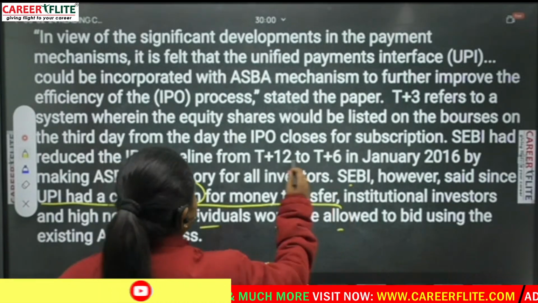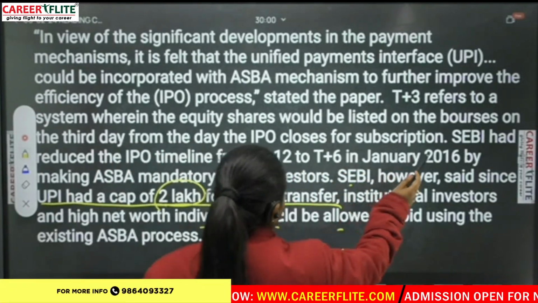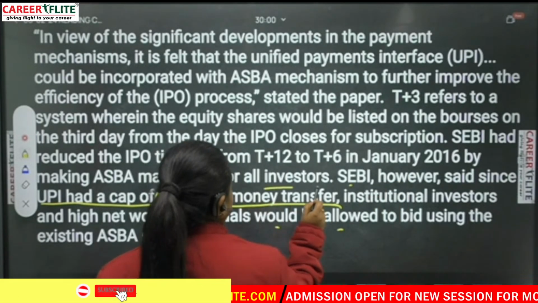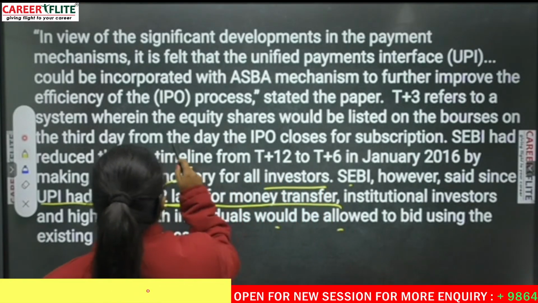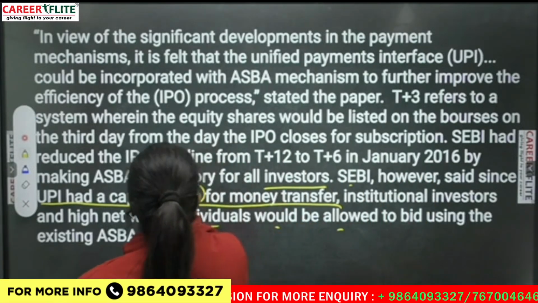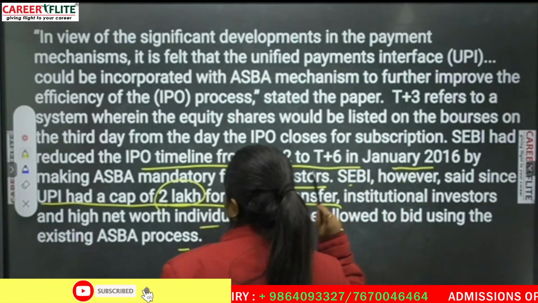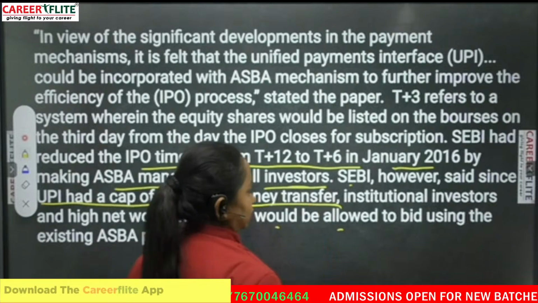Okay, if we give an overview here, investors, we will see the word investor specially. Okay, here we see that is investors. So it's written that the third day from the day the IPO closes for subscription, SEBI had reduced the IPO timeline from T+12 to T+6 in January 16 by making ASBA mandatory for all investors.